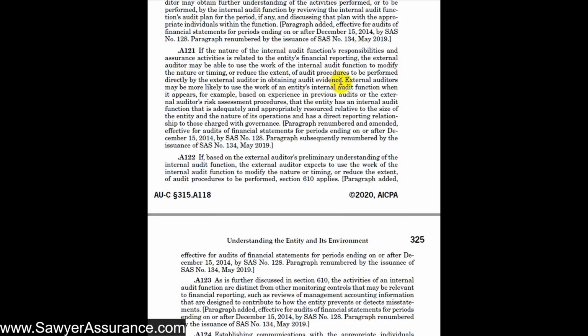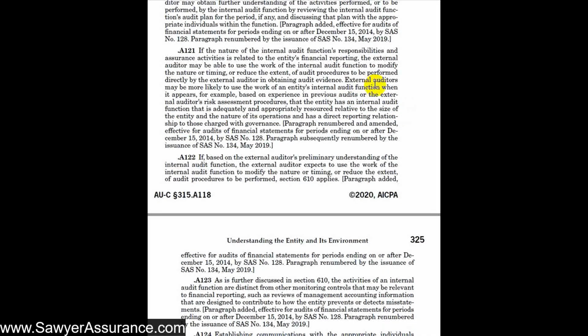But as we discussed before, that's a totally different process under AUC Section 610. At this point in planning our audit, we could gain a little more understanding of what we could do there so that we can later design audit procedures and determine which of internal audit's procedures we can rely on to hopefully reduce some of our own procedures. It's more likely that we can use the internal audit function when it appears, based on experience in previous audits or our risk assessment procedures, that the entity has an internal audit function that's adequately and appropriately resourced relative to the size of the entity and the nature of its operations, and has a direct reporting relationship to those charged with governance.